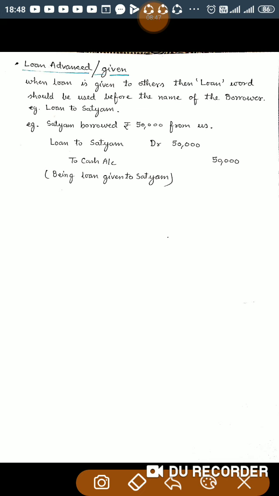For example, I have taken, Satyam borrowed rupees 50,000 from us. So loan to Satyam is an asset for us. Increase in asset should be debited. Loan to Satyam, debit to cash. Cash is going out from the business, or you can say cash as an asset is decreasing. Decrease in asset should be credited. So the journal entry will be loan to Satyam debit, to cash account, being loan given to Satyam.